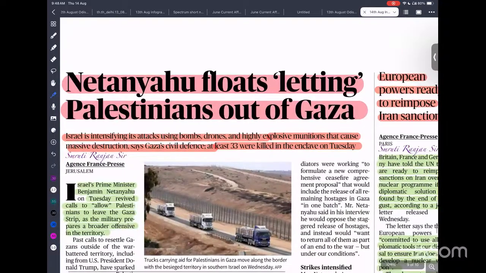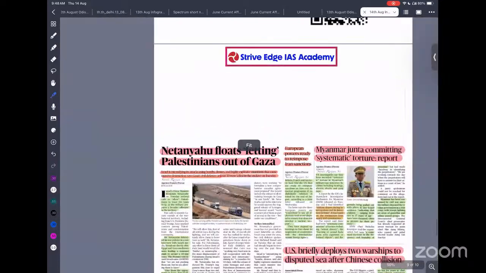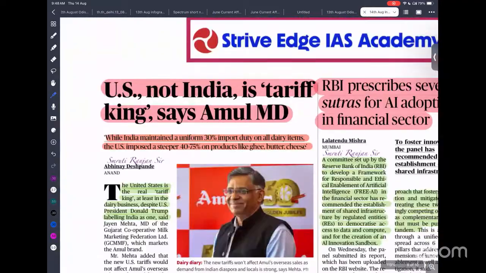Next, Netanyahu floats letting Palestinians out of Gaza. Recently Israel is planning to once again occupy the Gaza Strip. To occupy or control the Gaza Strip, it is giving the Palestinians the option to move out of Gaza. This is condemned all over the world. The campaign or attack on the Palestinians in the Gaza Strip has caused more than 60,000 people to die. That has led to a lot of criticism against Benjamin Netanyahu.